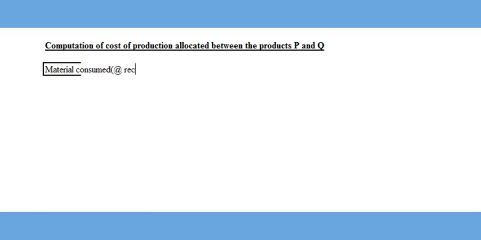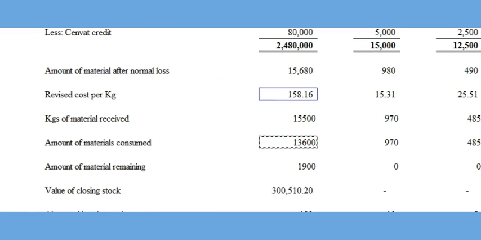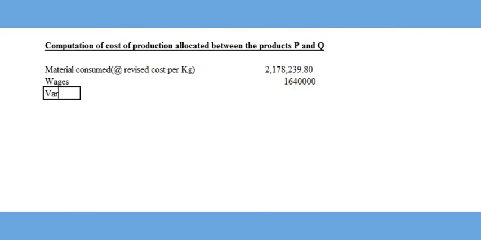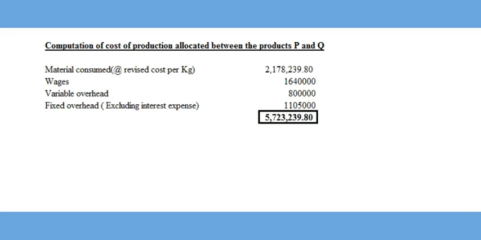Materials consumed have to be valued at the revised cost per kilogram we found in the previous calculation. Also, fixed overhead excluding the interest is added, since we assume that the interest expenses mentioned here are not for qualifying assets. Hence, the result turns out to be rupees 57,23,240.